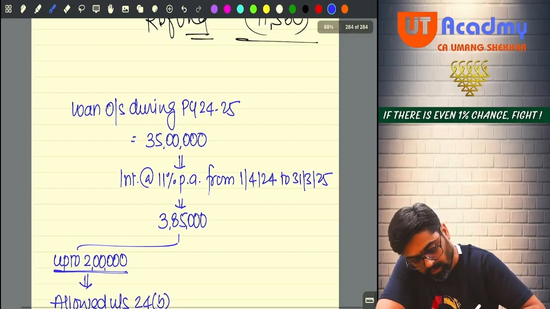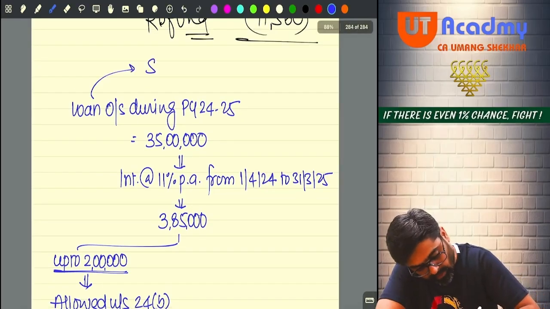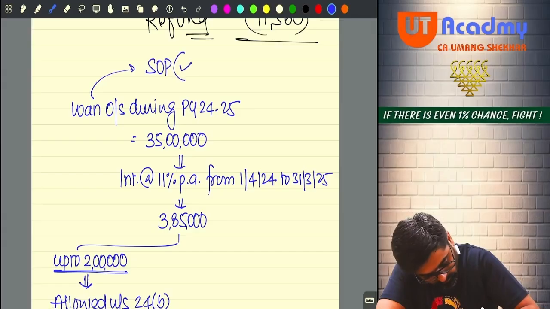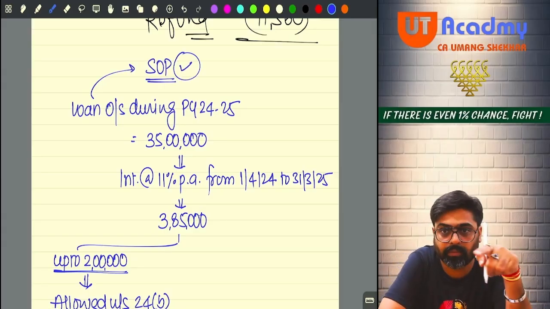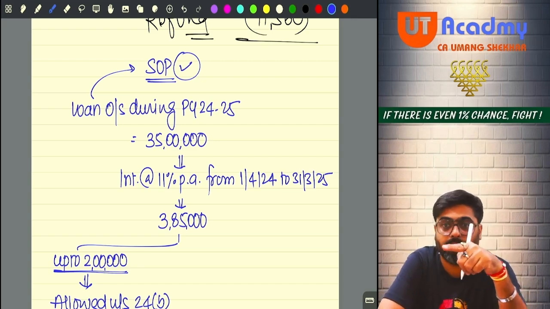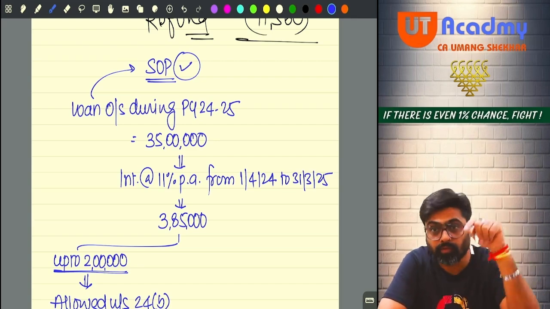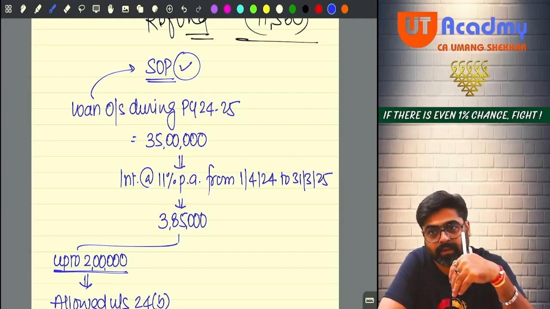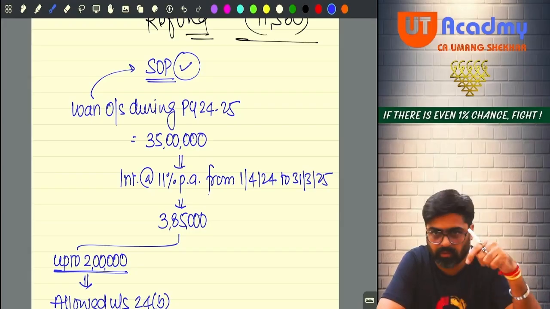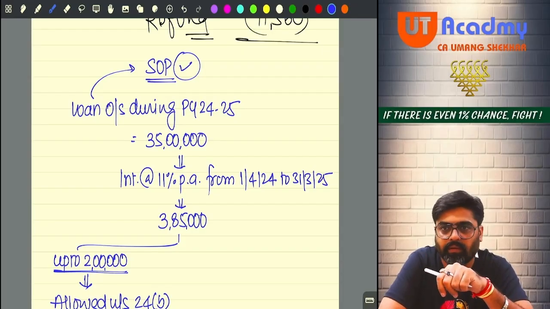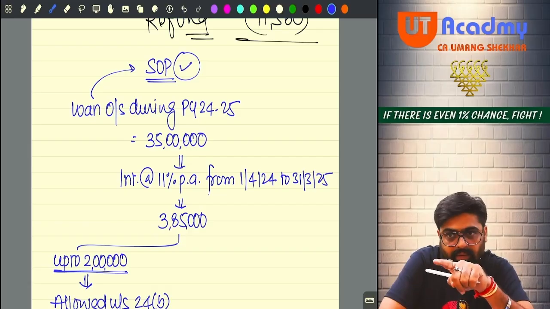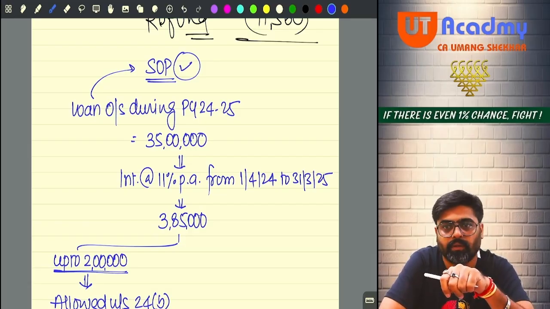Because the loan is taken for SOP. The status of the property for this year is SOP. Property taken in 2017 for self-occupation, meaning that property is still self-occupied. So the loan of 35 lakhs is taken for this SOP, and this interest of 3,85,000 is for that SOP.